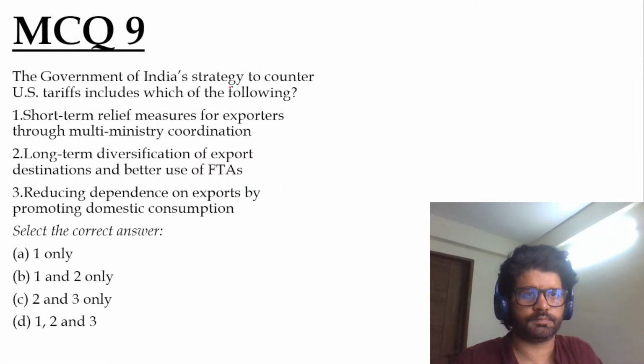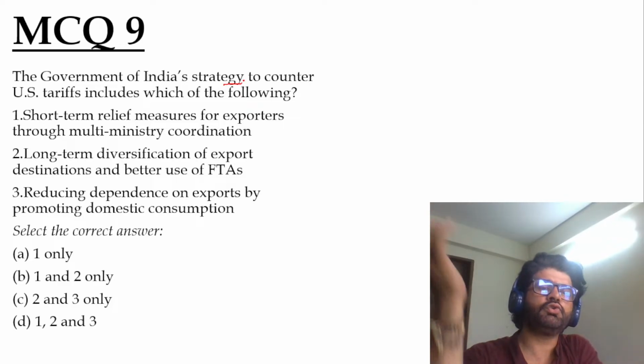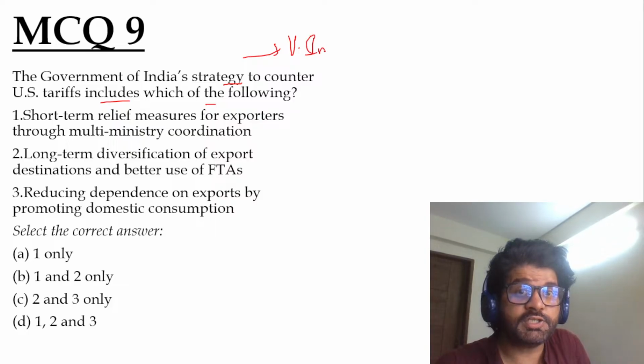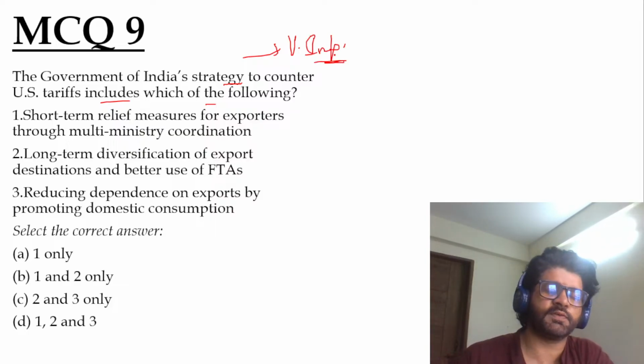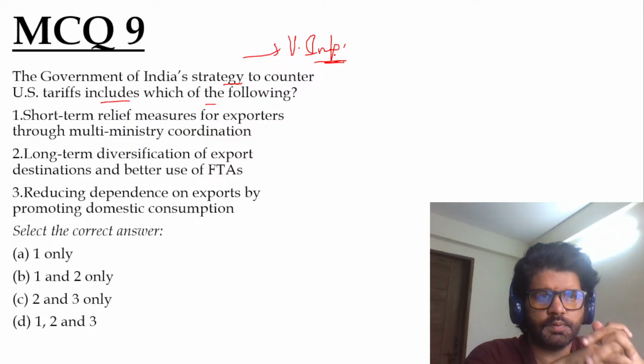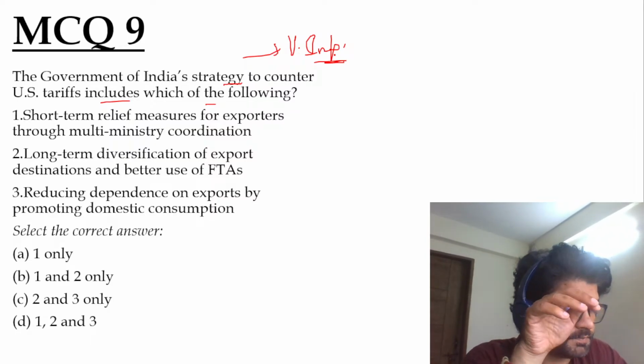MCQ 9. The Government of India's strategy to counter US tariffs includes which of the following? This is very important. These points will also help you in writing a good answer for UPSC mains. Have a look at these points. This is from the previous article.